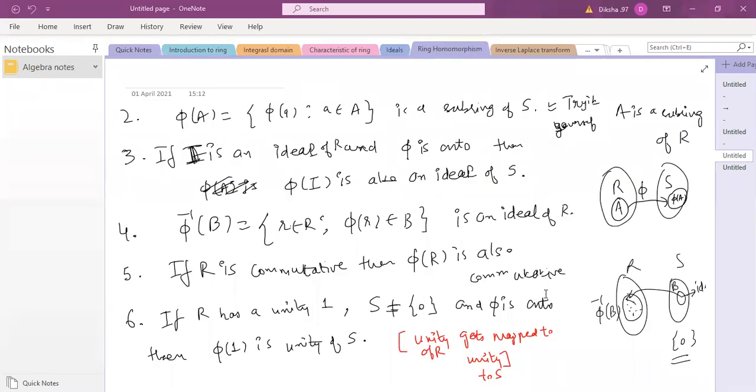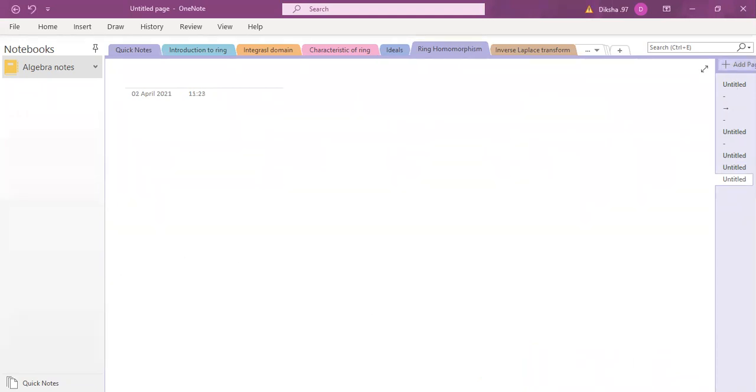Yes, so these were the properties we were discussing yesterday about homomorphisms. So let me move ahead with the next topic in the continuation of the same ring homomorphism. We have already done the properties, so that was theorem 1. Now this is theorem number 2. In this, we want to prove that kernels are ideals.